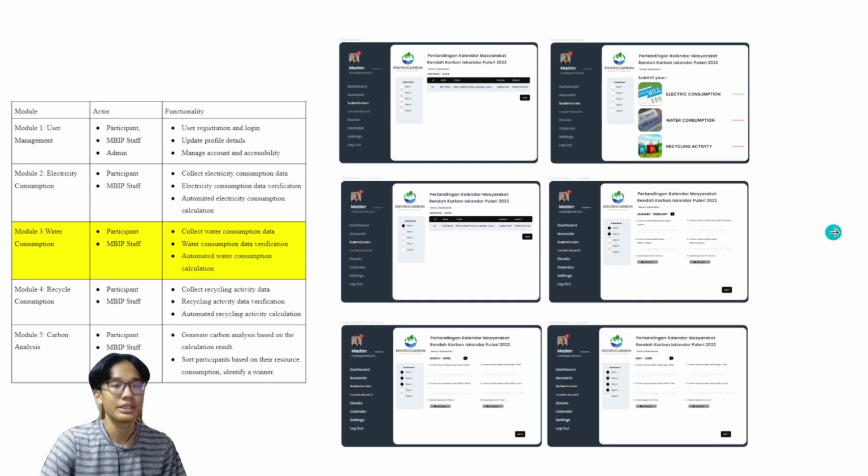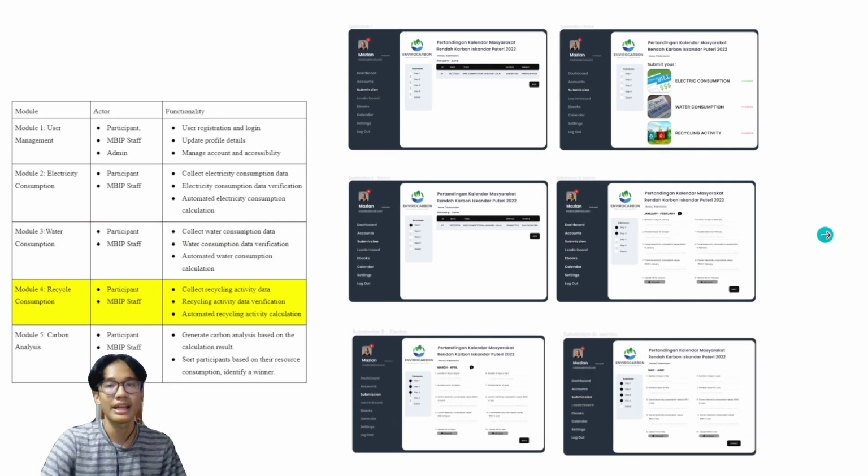After that, the module is water consumption, where we collect water consumption data, do verification and also calculation. Next, recycle consumption, which is collecting the activity data and doing verification and also calculation.